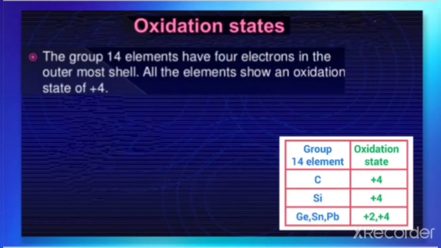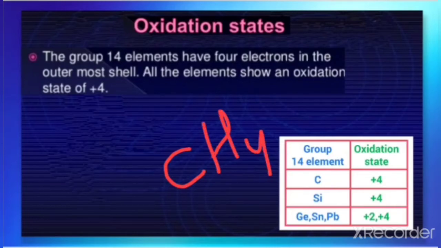But carbon also exhibits a negative oxidation state. In the case of a molecule like methane, the hydrogen is exhibiting +1 oxidation state and the carbon is exhibiting -4 oxidation state. So here the carbon can also exhibit a negative oxidation state.